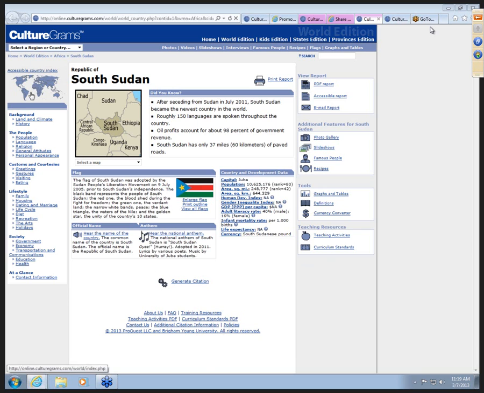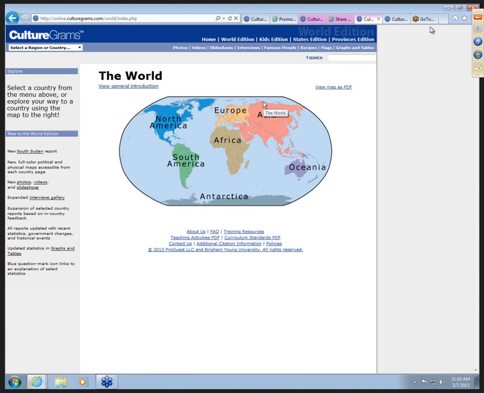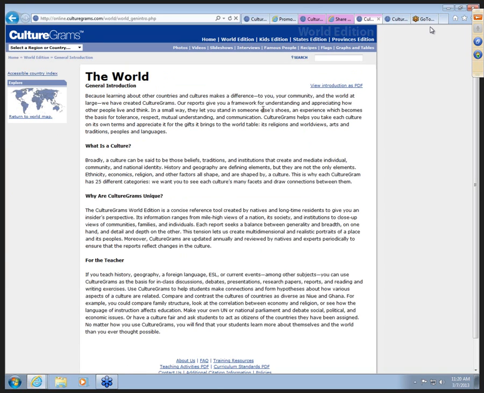And then on the left of each one of the reports, you'll get background information, information on the people, the customs, lifestyle information, society, and the at a glance will usually get you in touch with how to write at the embassy. But let's go back out and just look at how you access various countries in this World Edition. You can use the map here on the main page, and notice under World there's a general introduction. This gives you a little information about culture, information about what CultureGrams can bring to you, and a little information for teachers on using this.